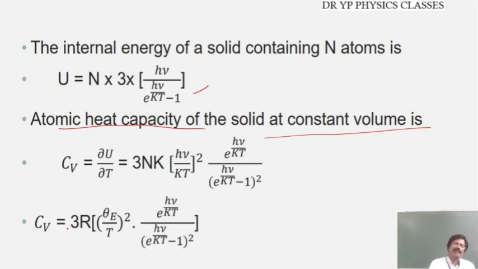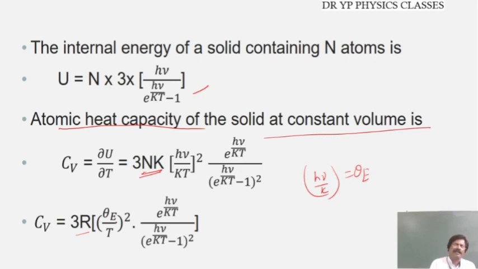So now Cv = 3Nk, which means 3R, and h nu by k is substituted as theta E, Einstein's temperature.